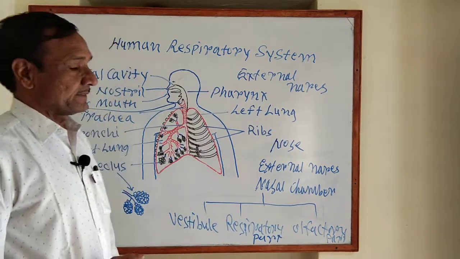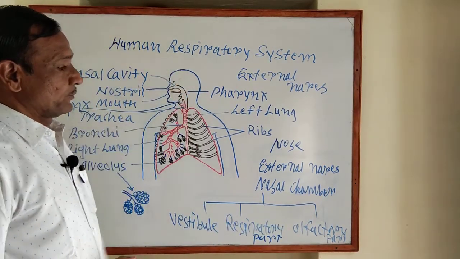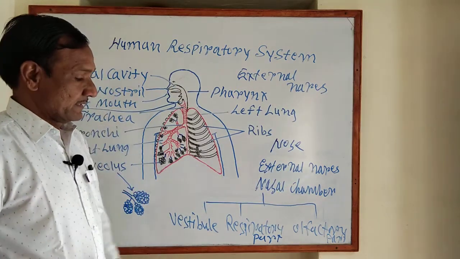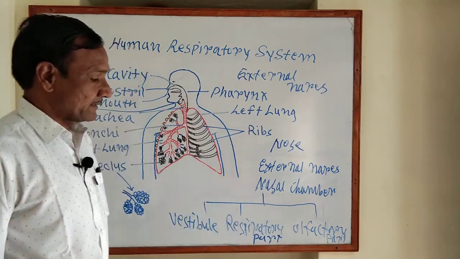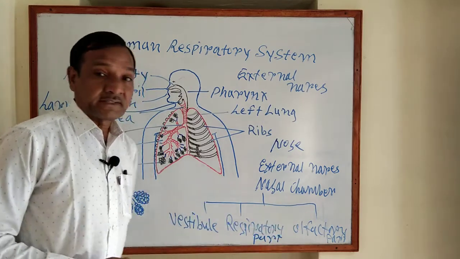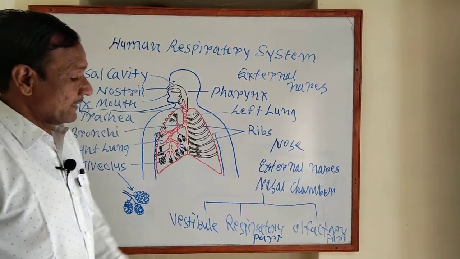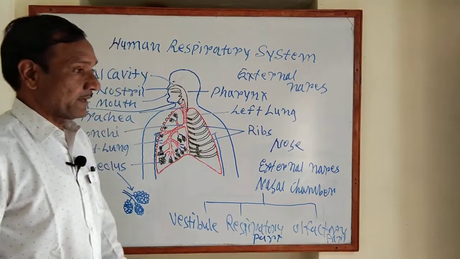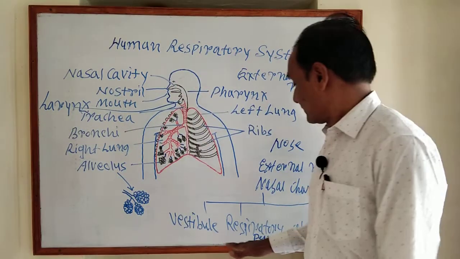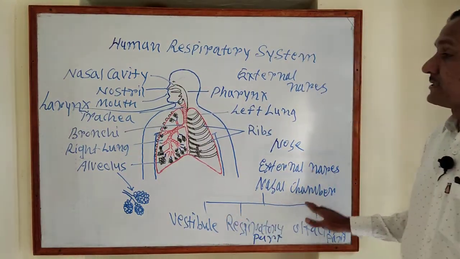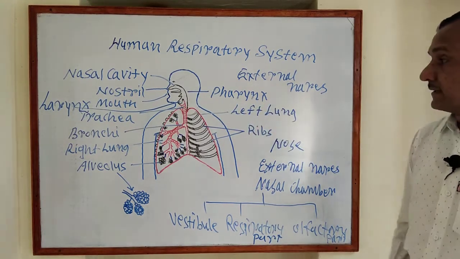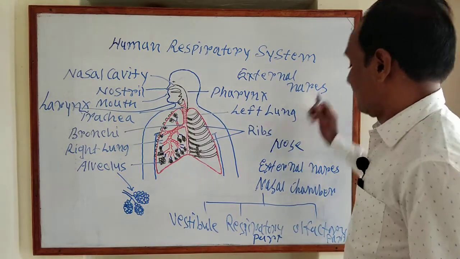Now the olfactory part is the posterior or upper part of the nasal chamber, and it is lined by the olfactory epithelium. The function of the olfactory part is the detection of smell. Now that is the nasal chamber. The next part is the pharynx. The pharynx is also called the throat.